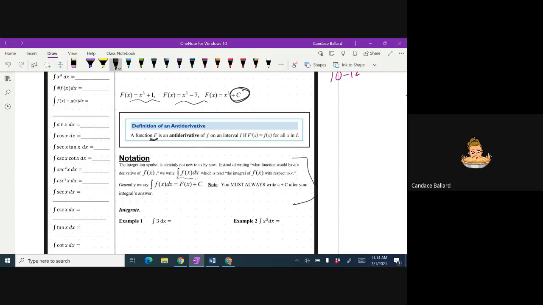Generally, we say the integral of f of x dx equals F of x plus c. You always have to write the plus c after your integral's answer. The c stands for constant, and it's because there's no way for us, with the information we're given in an indefinite integral, to get back to one of those numbers there, okay?